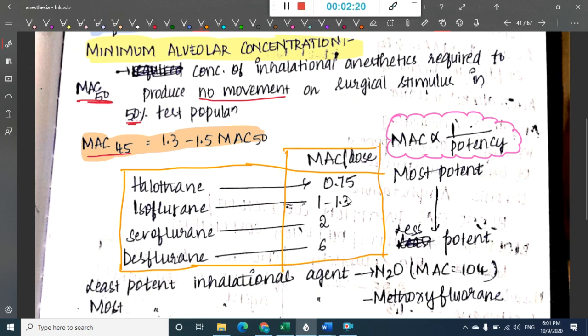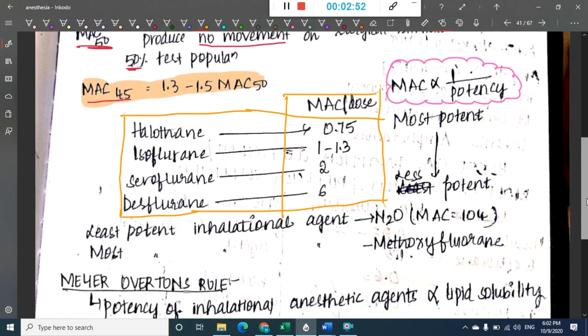So this can be remembered like this. For halothane it is 0.75. If you add 0.75, you have almost 1.5, which is similar to 1 to 1.3. Now 1, if you double 1, you have 2. If you double 2, it's almost 4 or 6. You can remember like that. So halothane is the most potent among these inhalational anesthetics, whereas desflurane is the least potent.